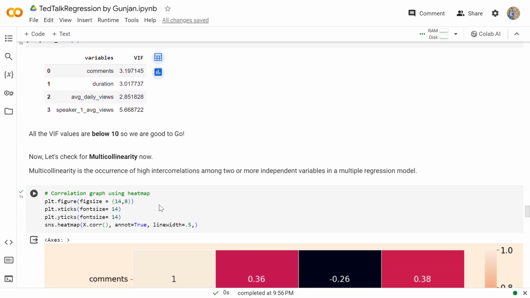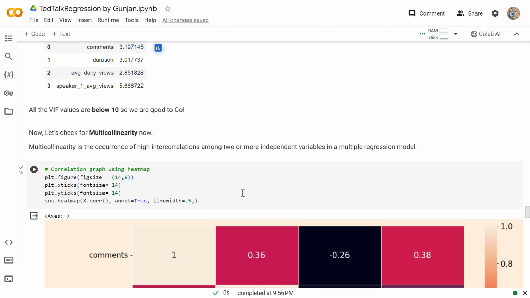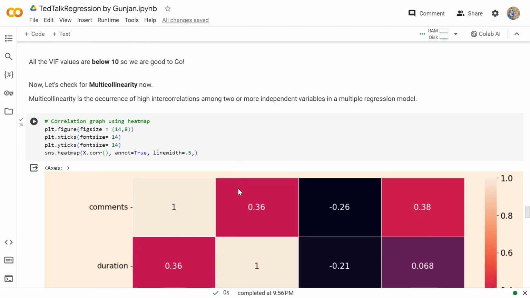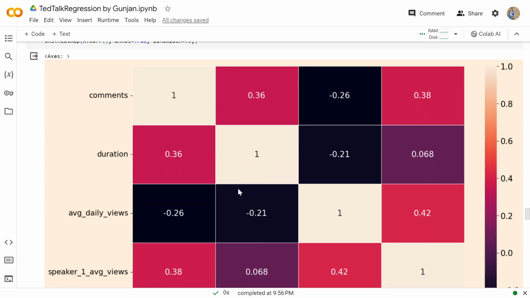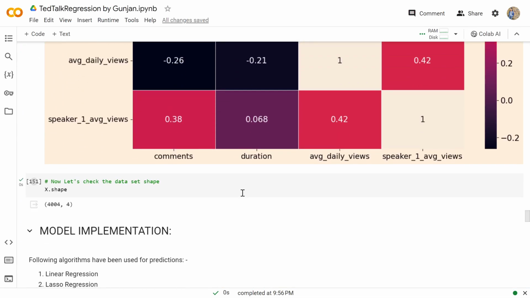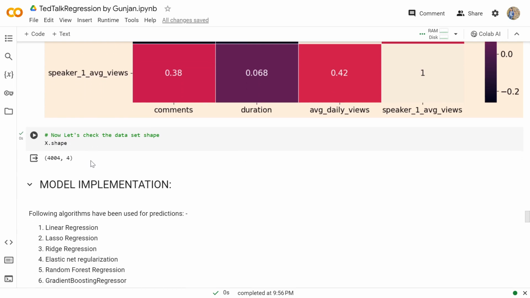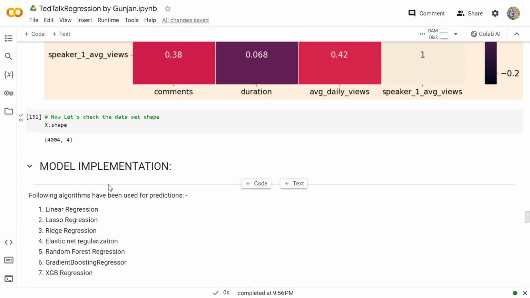Now let's check the multicollinearity. Multicollinearity is the occurrence of high intercorrelation among two or more independent variables in a multiple regression model. So from here, with the help of this heat map, we can see that there is less collinearity between each column. Now we'll check the shape. It is 4004 rows and 4 columns left.